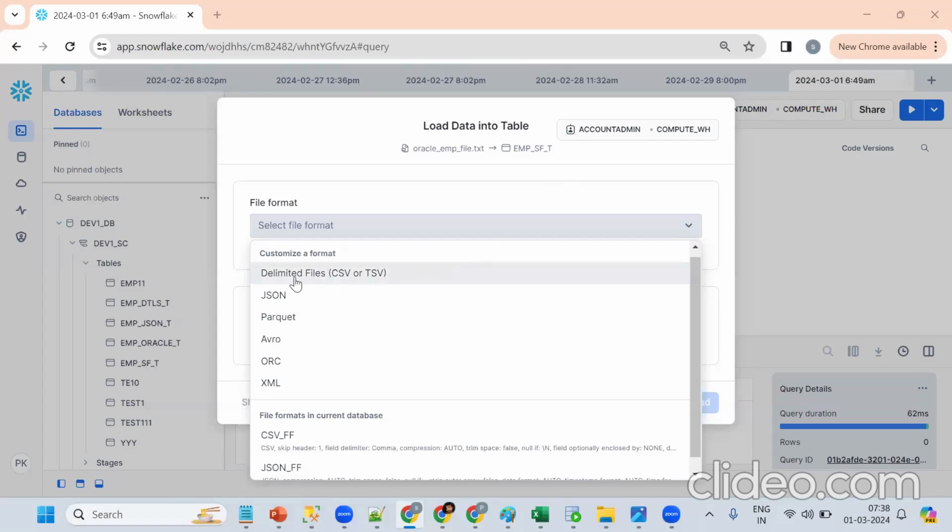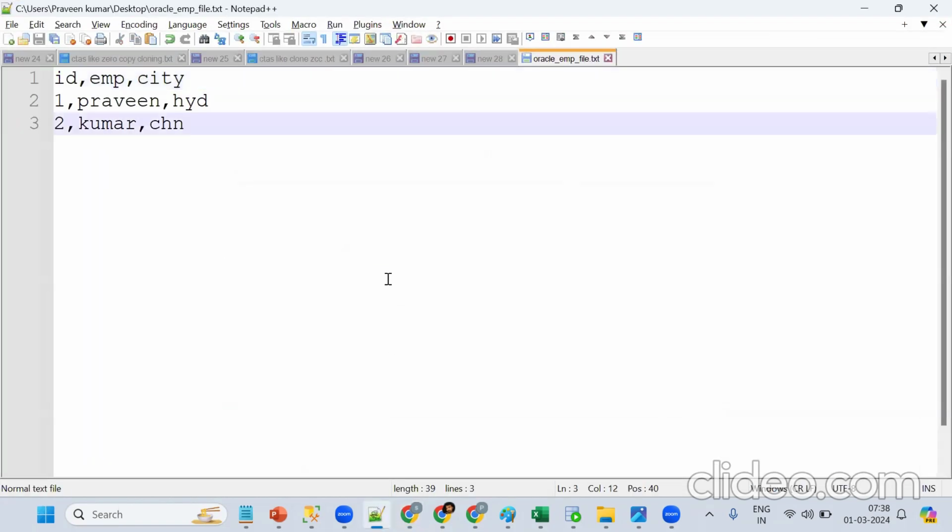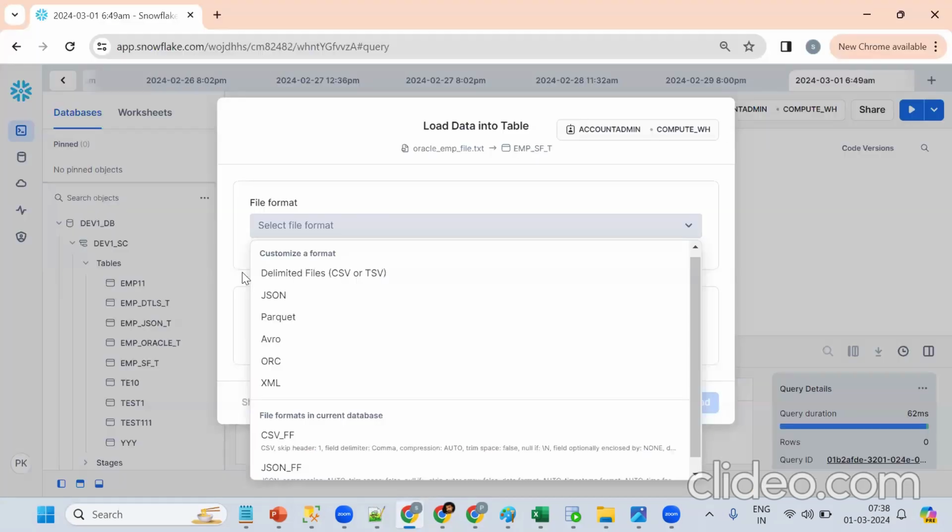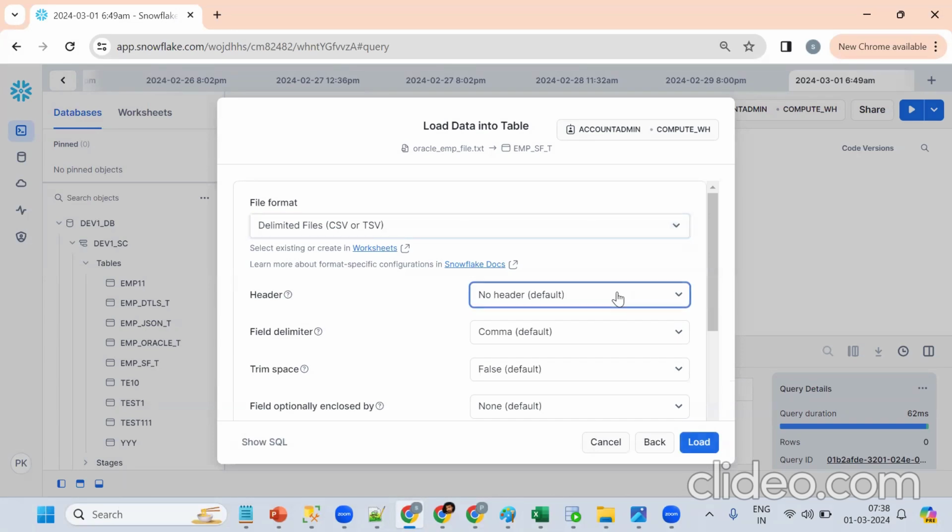Now just to discuss, Snowflake supports CSV files, structured files, and also JSON, Parquet, Avro, ORC, XML. Tell me, what file format is this? At a high level, is it CSV or JSON? It is a comma separated file, that is a CSV file. So click on the CSV file, skip, and we'll see the details later. Now try to load.